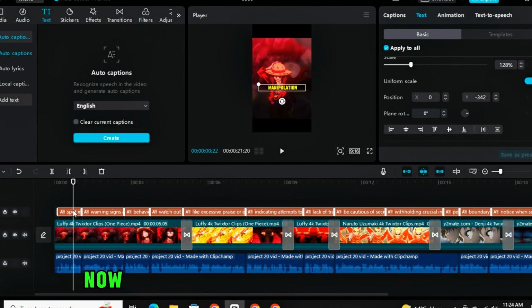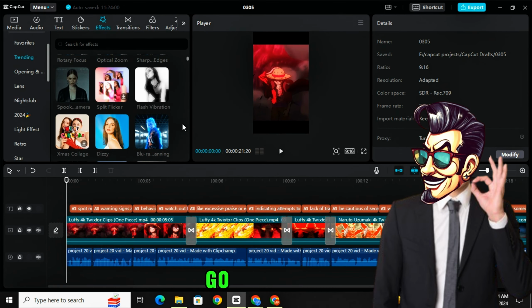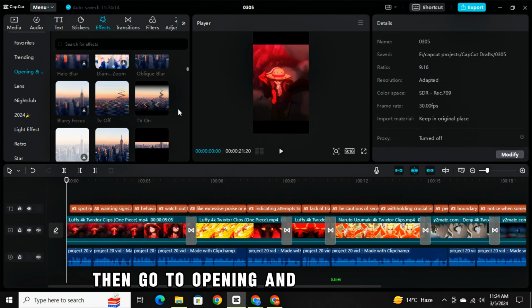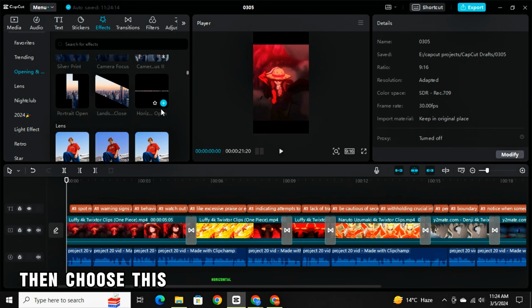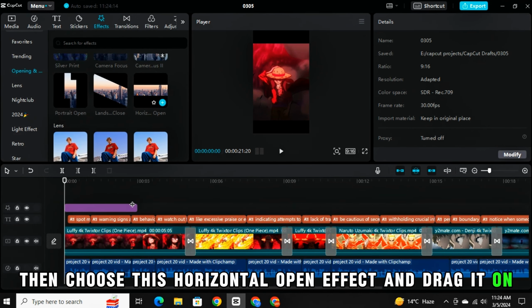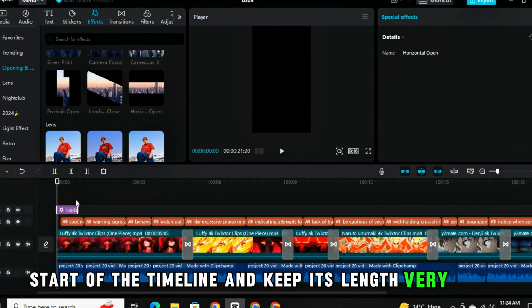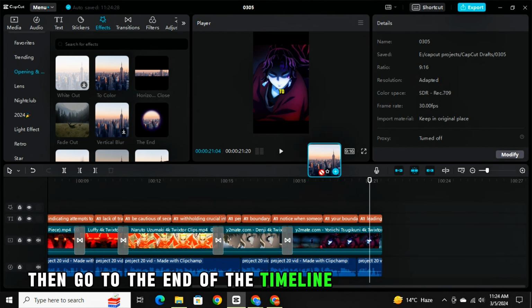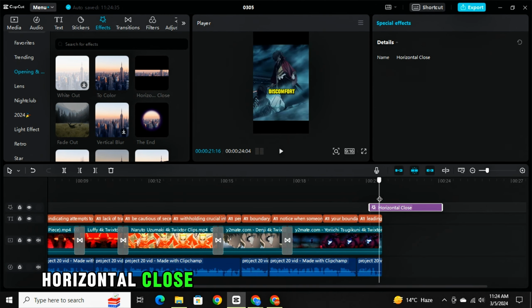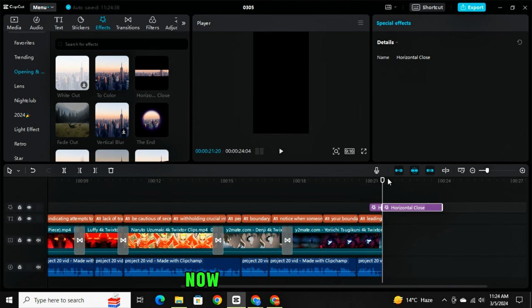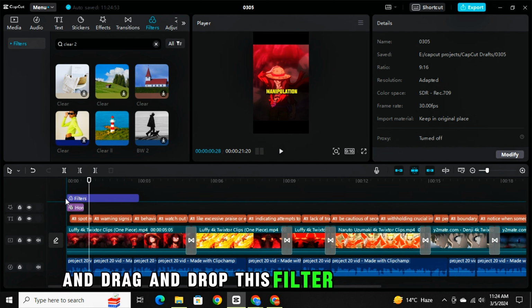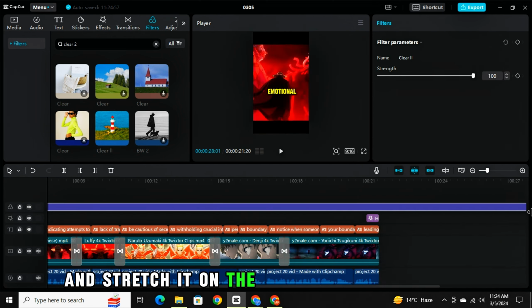Now to give our video a more cinematic look, go to effects, then go to opening and closing effects. Choose this horizontal open effect, drag it to the start of the timeline and keep its length very short. Then go to the end of the timeline, drag and drop the horizontal close effect and keep its length short. Now let's enhance the quality of our video. For that go to filters and search for the clear 2 filter, drag and drop this filter on the timeline and stretch it across the complete timeline.